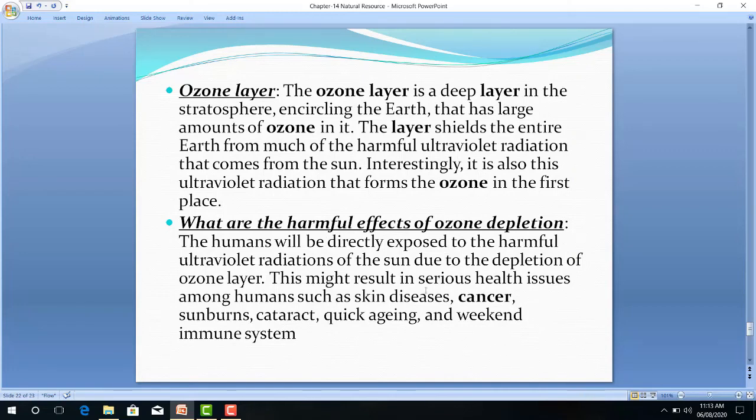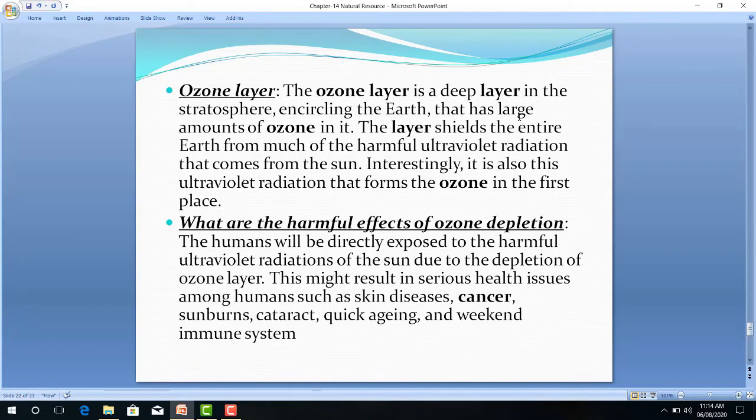As we have discussed the harmful effects of ozone depletion. Nowadays, it has been observed that in this stratosphere, reduction of ozone gas takes place. Now, how is this harmful for human beings as well as other living organisms? Humans will be directly exposed to the harmful ultraviolet radiation of the sun due to this depletion of the ozone layer.